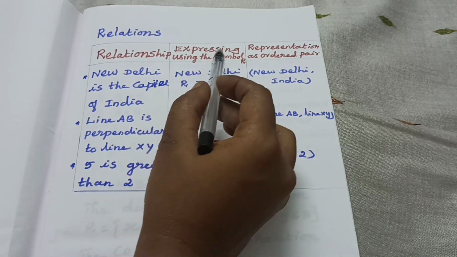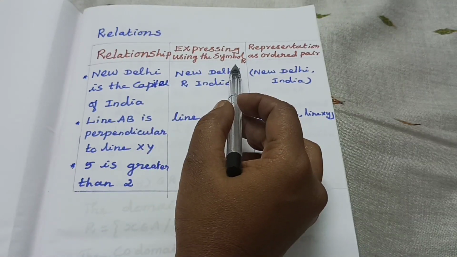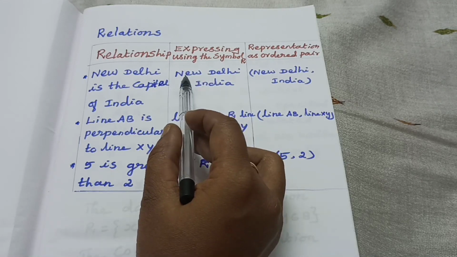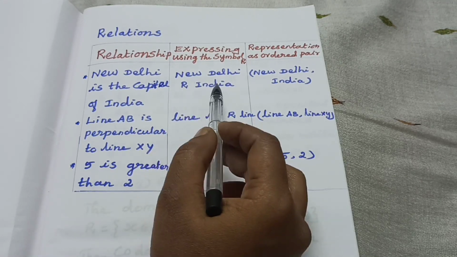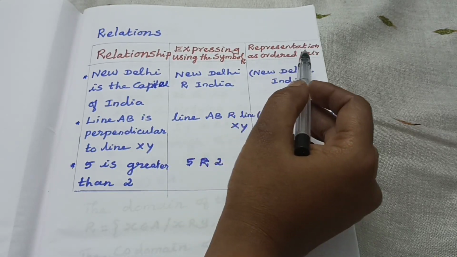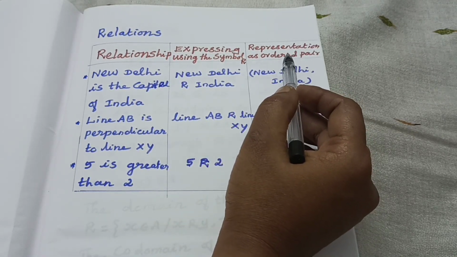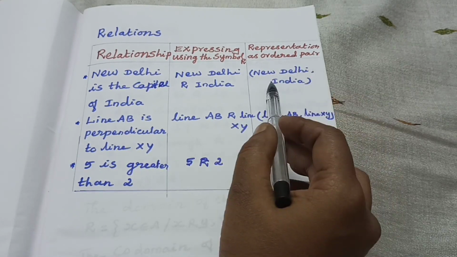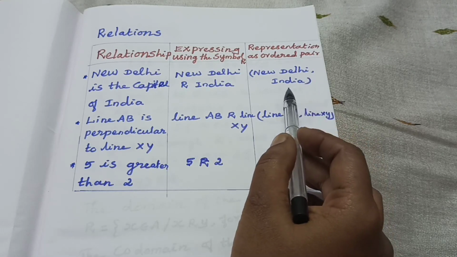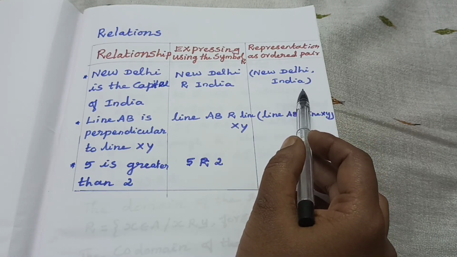Then, expressing using the symbol, how do we express it? New Delhi is related to India. Next, how do we represent it as an ordered pair? New Delhi, comma, India.